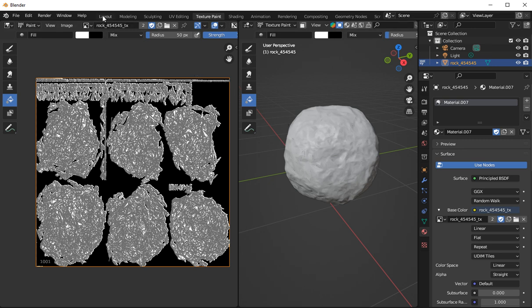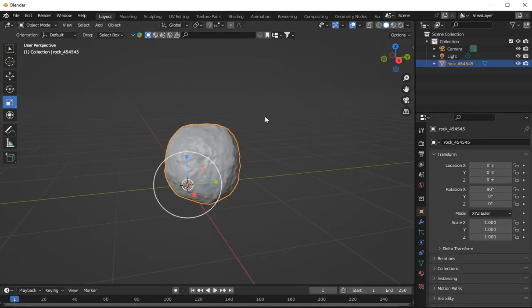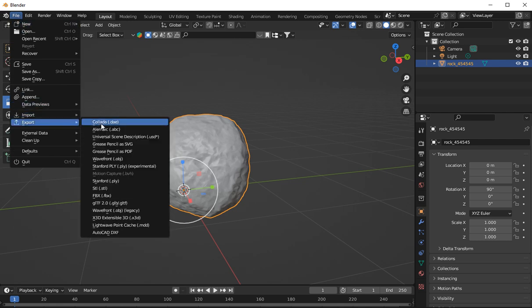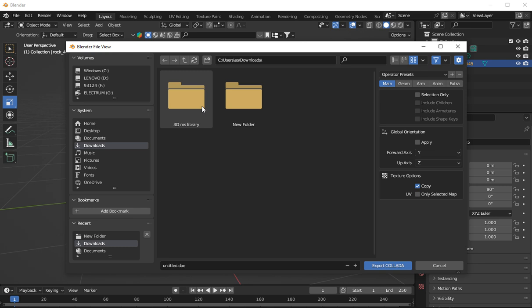Now if we go back to layout mode, we've got model mode. I like to use layer. Go back into there, just so you can close all that. Now your model is actually ready to be exported. So we can click on the model, go here, export. You can export it to whatever you want. I'll export it as a Collada, downloads in here.